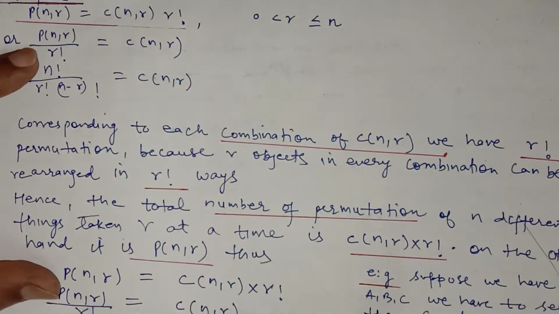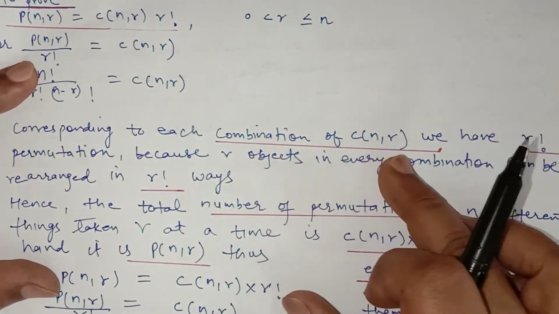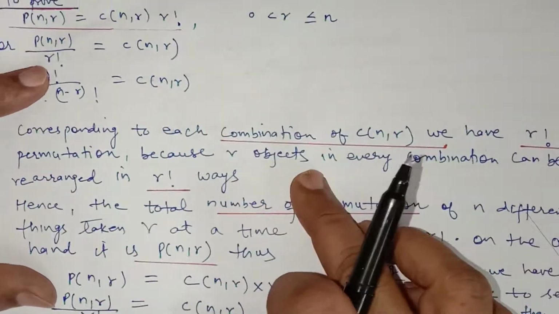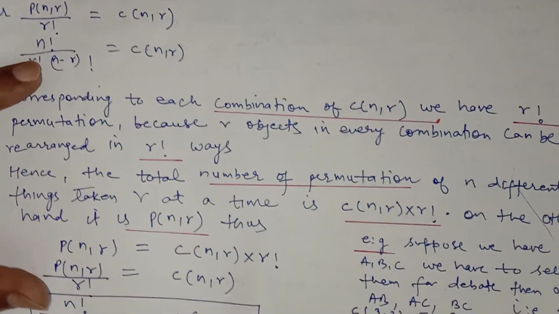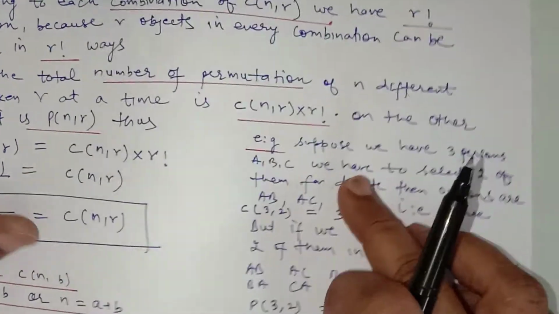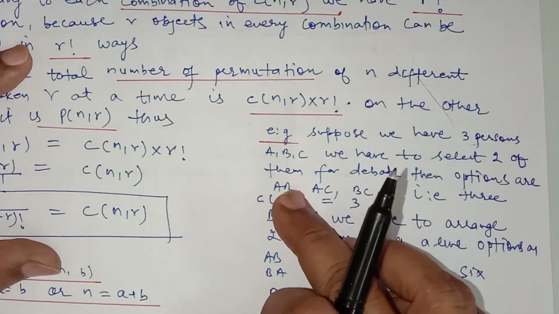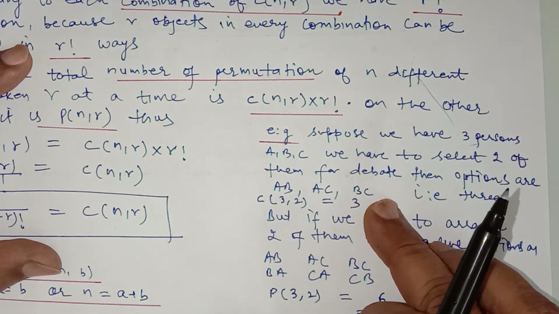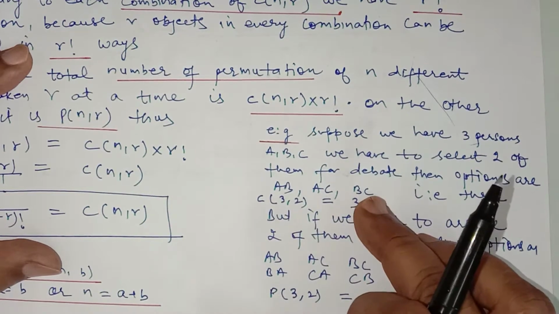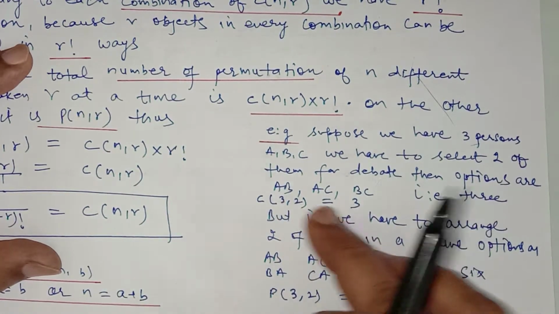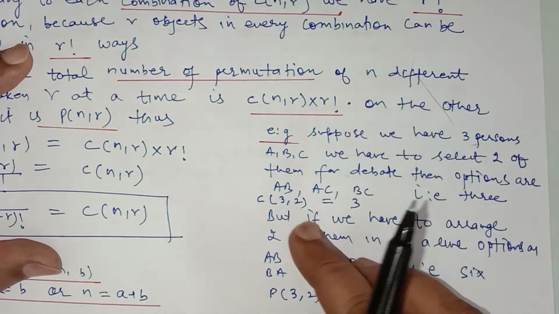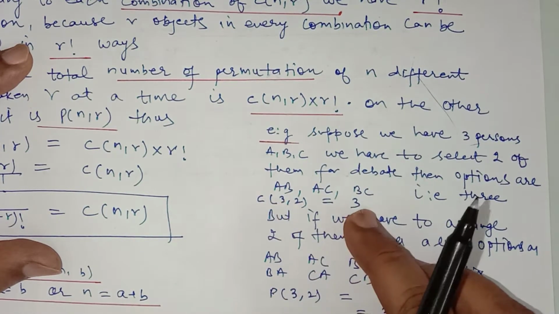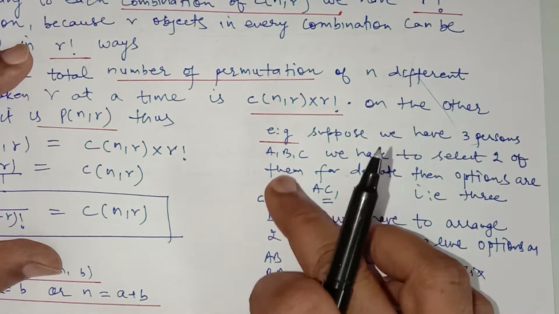Now how can we derive it? Corresponding to each combination of nCr, we have r factorial permutations. Suppose we have 3 persons A, B, C and you have to select 2 of them for a debate. Then the options are AB, AC, BC. There are 3, that is AB, BC or AC. That is combination of 3, 2, which is 3. We have 3 persons and we have to select only 2 of them. That is 3C2, which is equal to 3 factorial upon 2 factorial 1 factorial, that is 3.